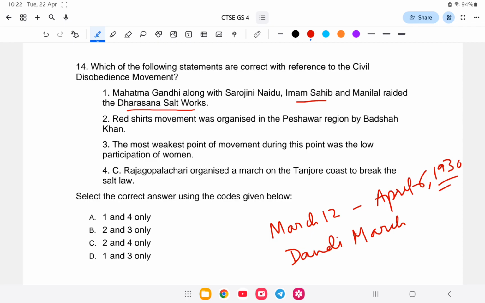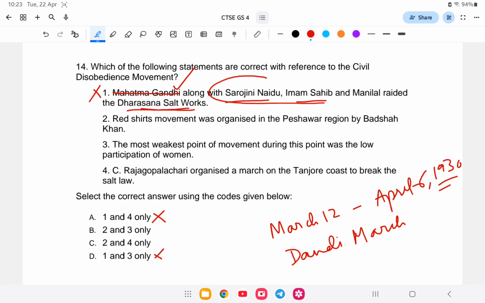So the first statement, that Mahatma Gandhi along with Sarojini Naidu raided the Dharasana salt works, is wrong because by that time Mahatma Gandhi was already in detention. So only they were working. So 1 is wrong, which means A and D are wrong.